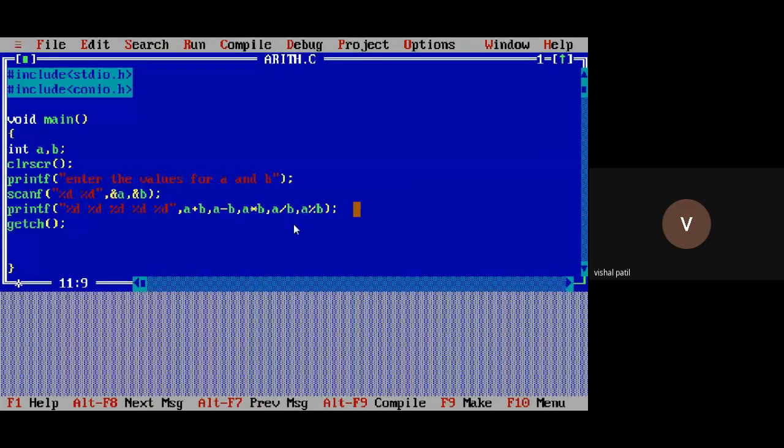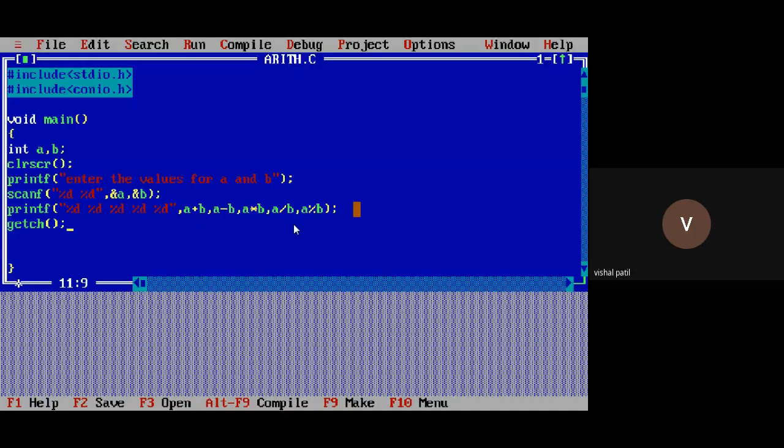Value for A is 10, value for B is 5. Right? But what is this 15? What is 5? What is 50? What is this 2? What is this 0? It is not possible for us to remember all this, right? This 15 is the result of which operation? I don't know because I'm not able to remember it. Where does this 5 come from? Which operation have I performed on A and B?